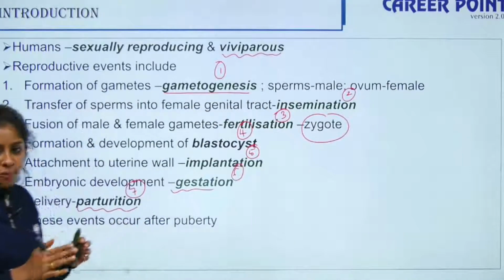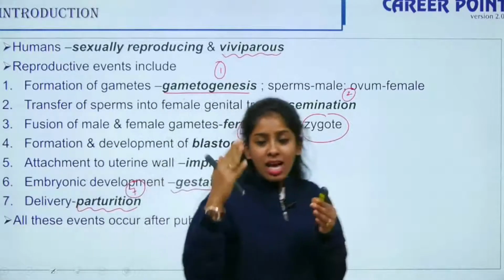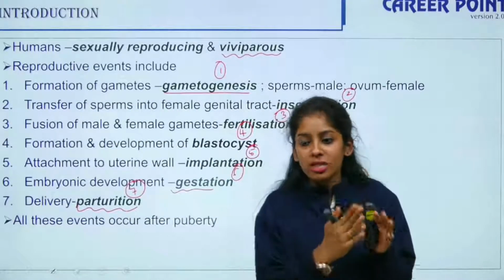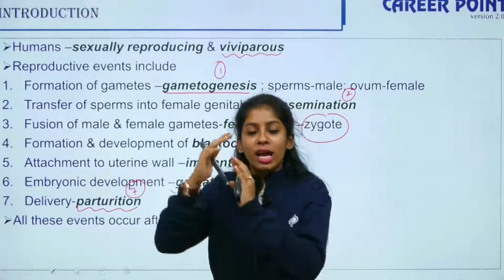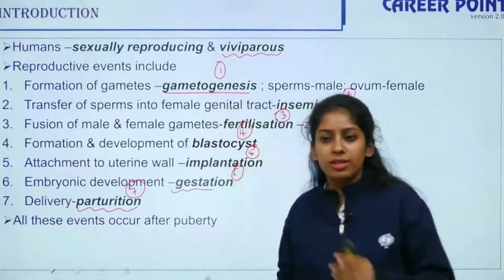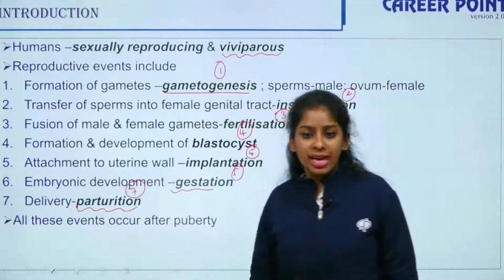From the chapter Reproduction in Organisms, we know each organism has a life cycle. From the time of birth till death, it undergoes certain stages and only at a particular stage is it reproductively active. So only after puberty can sexual reproduction take place.